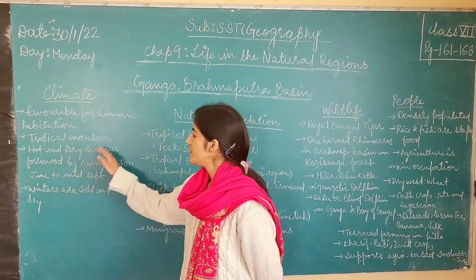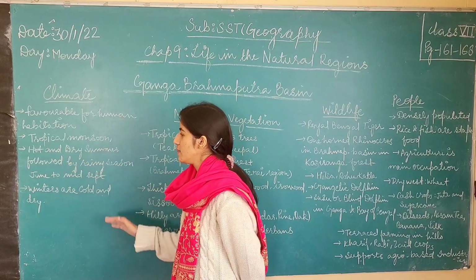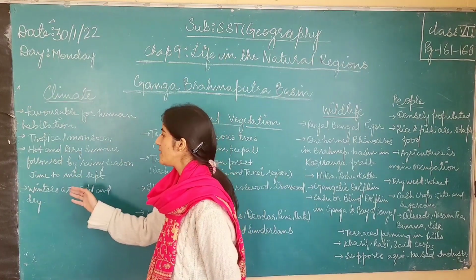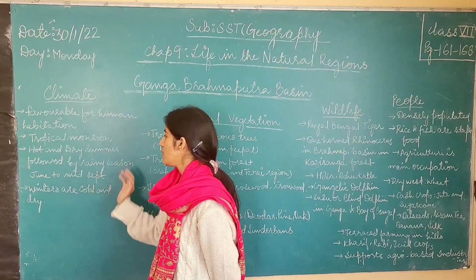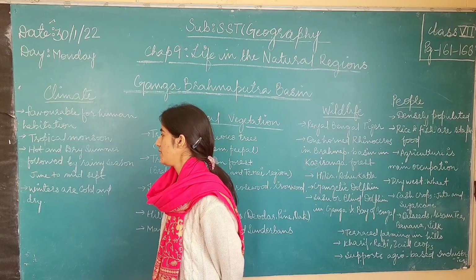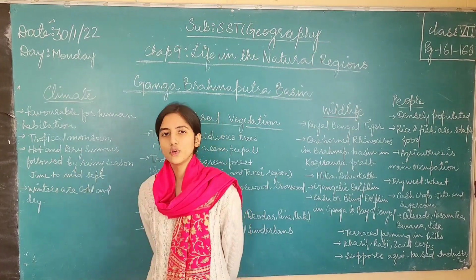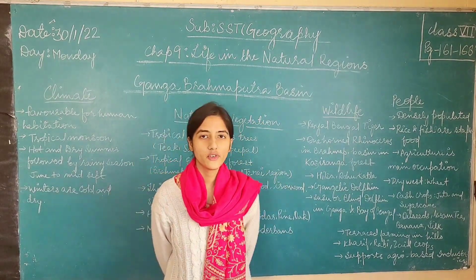It is hot and dry summer followed by rainy season. So first there is hot and dry summer before June. There is very hot and dry summer in March, April, May and June, right? And what happens is in June to mid-September, there is very much rain in the rainy season. This is the type of climate both in the Ganga-Brahmaputra basin and in our country, India.